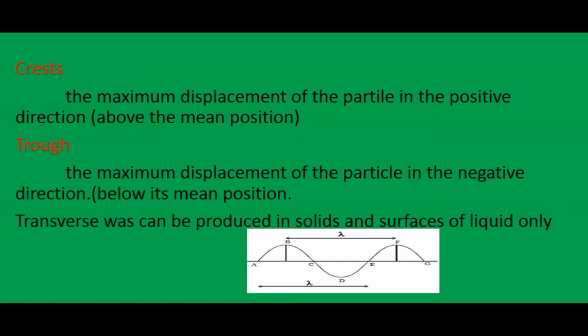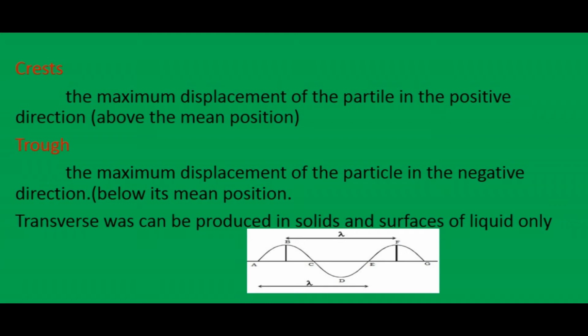Okay, that is the maximum displacement of the particle in the positive direction, called the crest. Below that is the trough. Okay, that is the maximum displacement of the particle in the negative direction, or we can say below its mean position, that is called the trough.